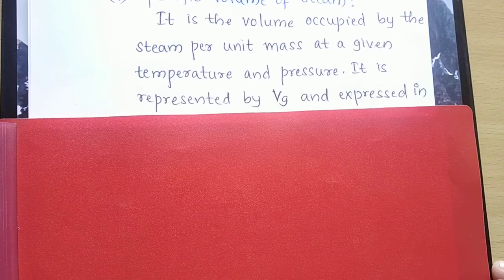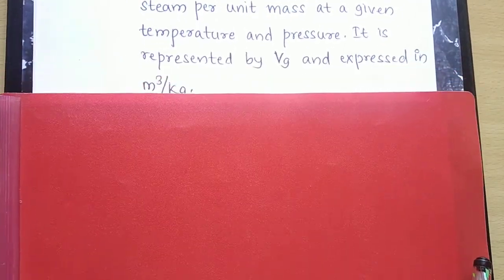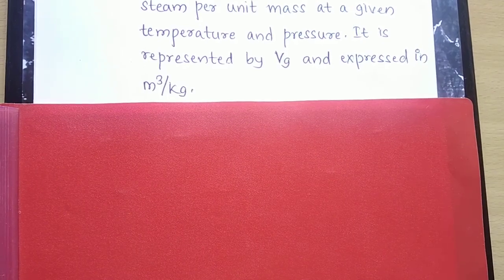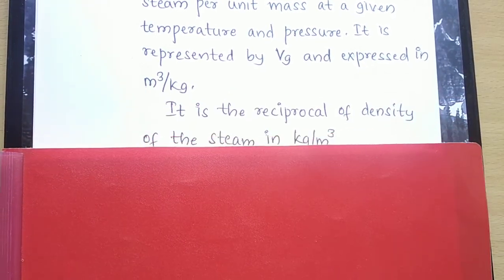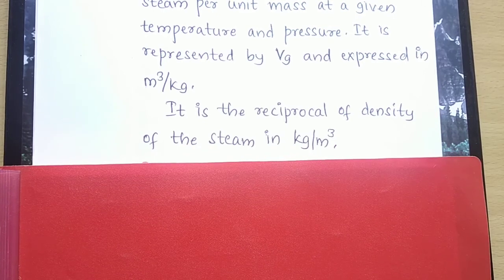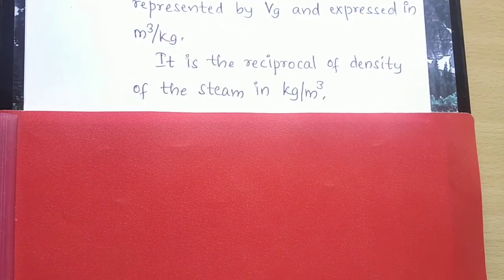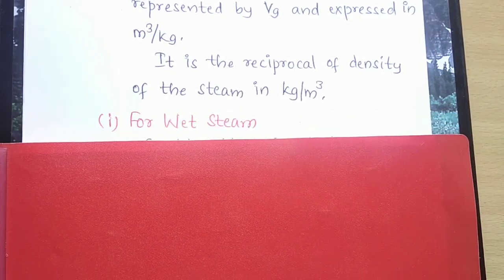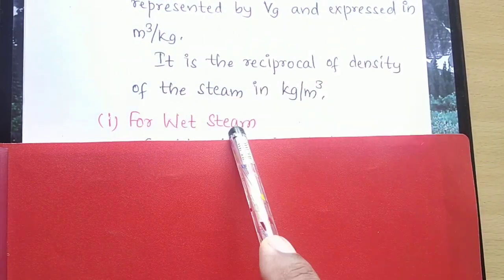It is represented by the symbol Vg and it is expressed in terms of meter cube per kg. It is also the reciprocal of density, and the unit of density is kg per meter cube. Then let us see the first case, that is, the specific volume of wet steam.